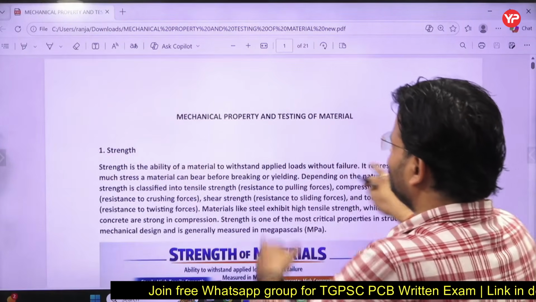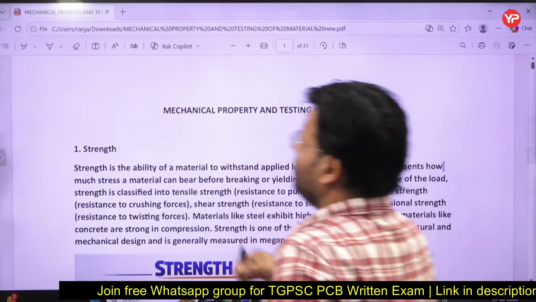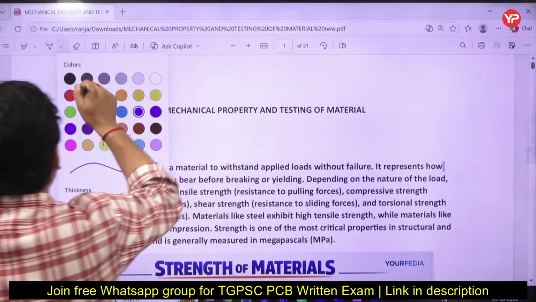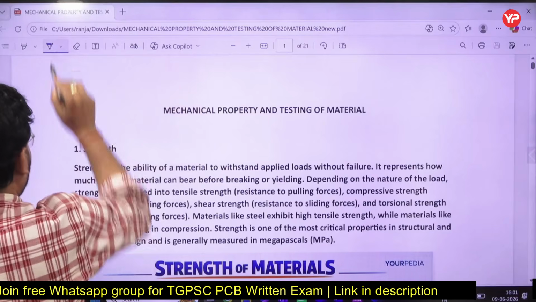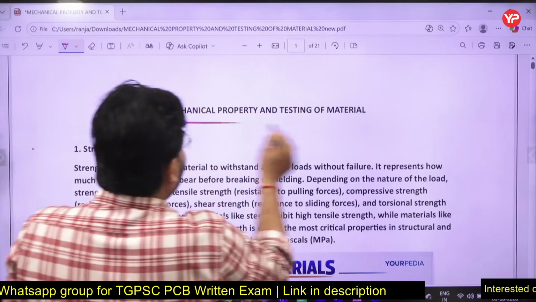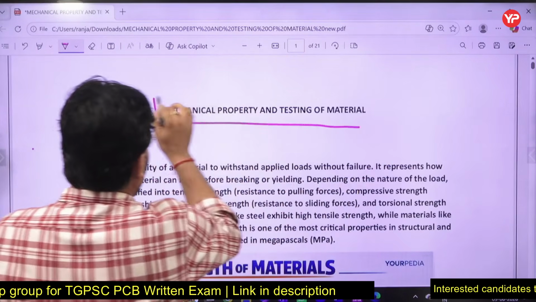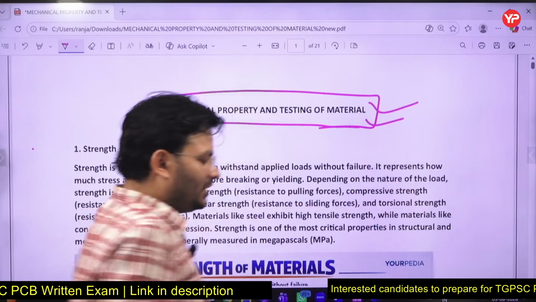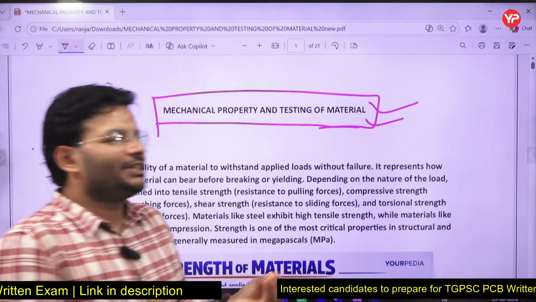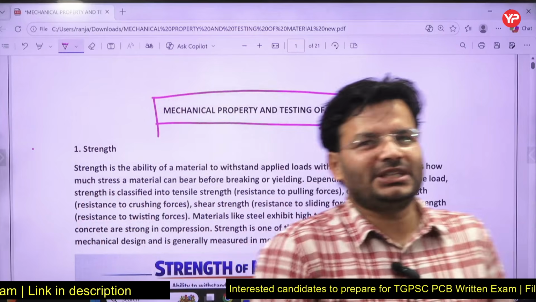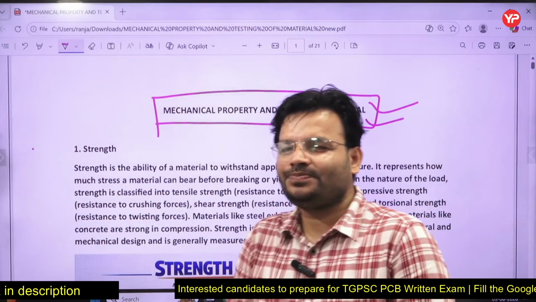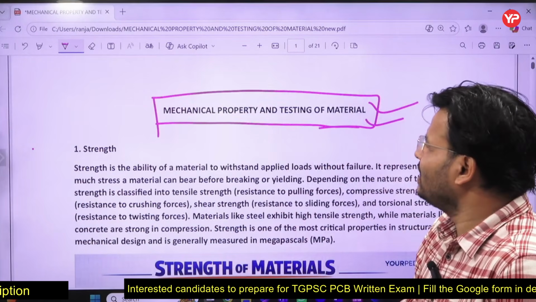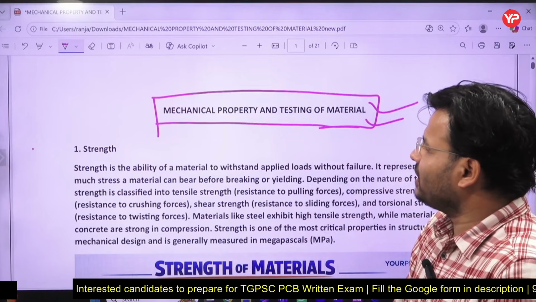Today I am going to deal with one topic of material science, or engineering material, that is mechanical property and testing of material. If you remember, you already completed this topic in your class 9th, 10th or BTech first year also. That is common to all. So here I will discuss the mechanical property and testing of material, right?